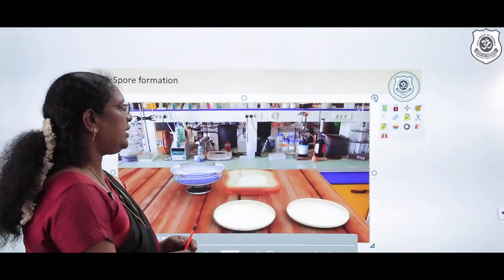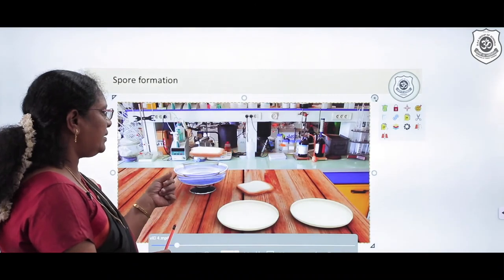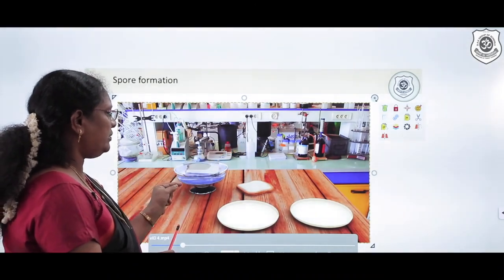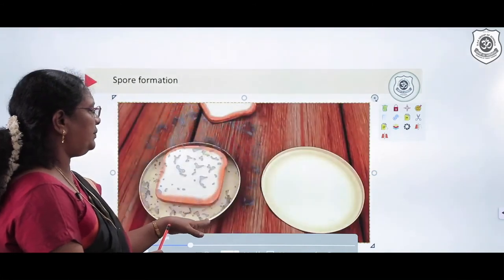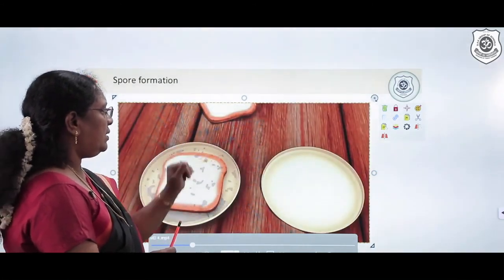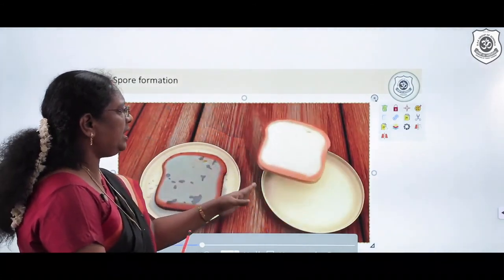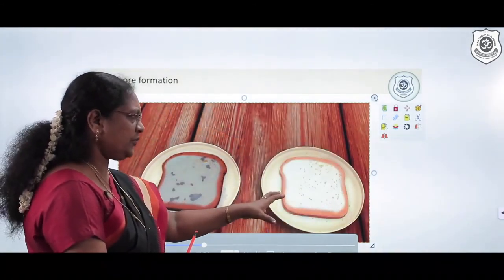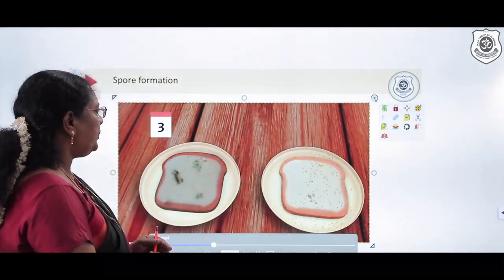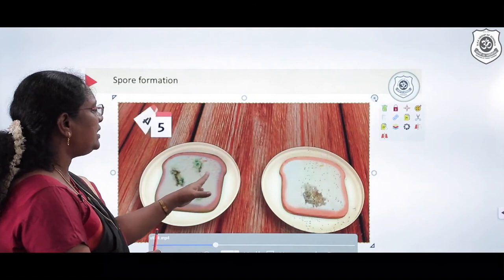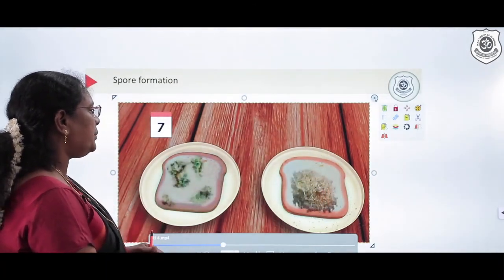We are just going to take 2 slices of bread. We pick up the first slice, slowly dip it in the water, which gives the moisture, and keep it on one plate. Then we take the next slice and keep it on the other. There will be some moisture content in that. From the air, the spores are falling onto it, and the fungus slowly starts developing. That is what exactly happens over there.